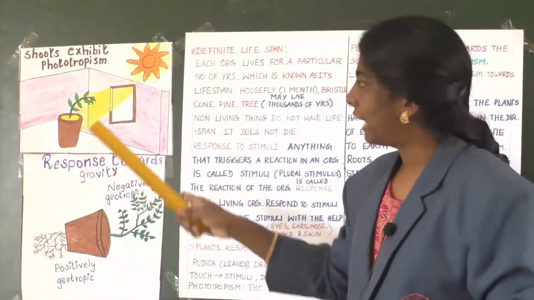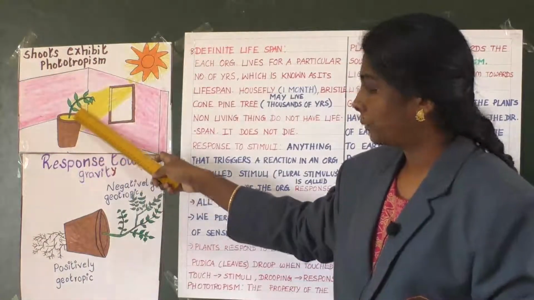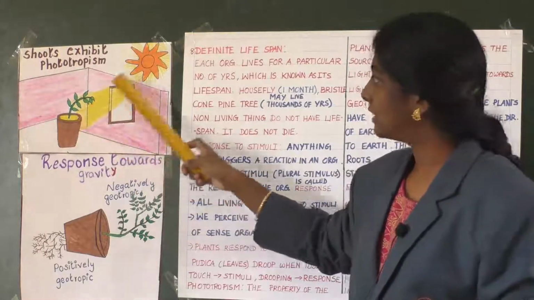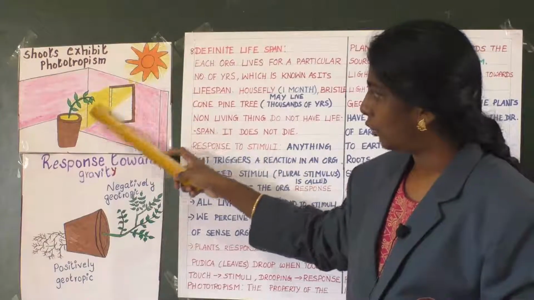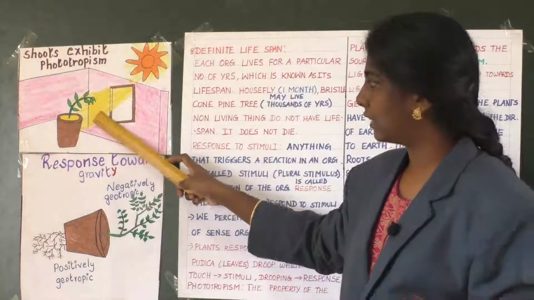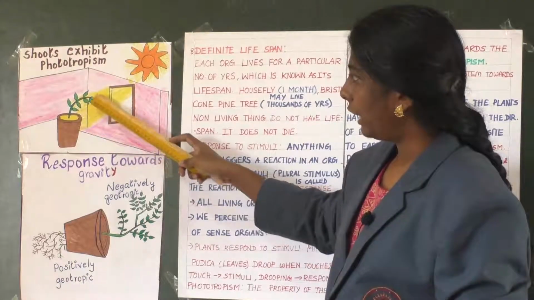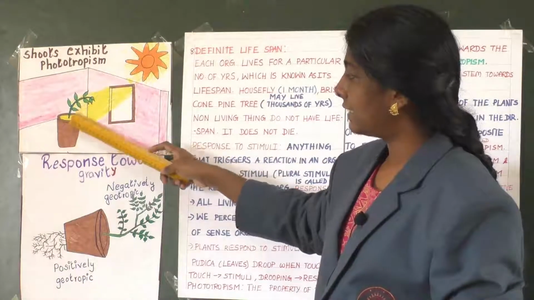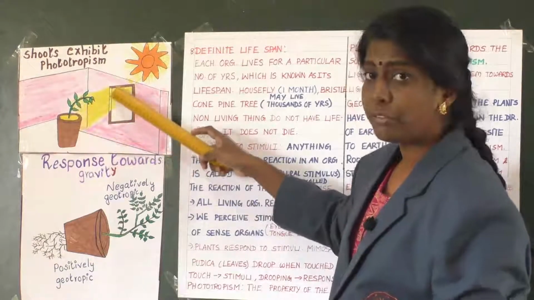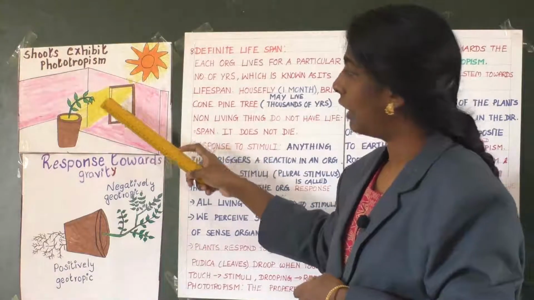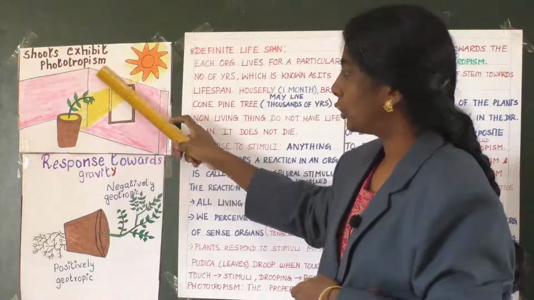Children, now you can have a look at the picture. Here there is a pot with a plant. Is it not? The sun is here and sunlight is flowing in this direction. Is it not? So now the shoot is growing, it exhibits phototropism. It's growing towards the source of sunlight. Okay, so shoots exhibit phototropism.